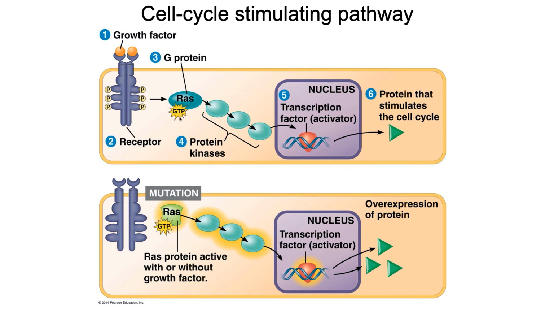Well, there are mutations in the gene that encodes the RAS protein that stops its ability to hydrolyze GTP. Remember, these G proteins, one of the important functions is that they can hydrolyze their own GTP, thus turning themselves off. And so the mutation in the gene that stops this ability from happening means that RAS is going to be turned on, thus turning on all of these go signals, go signals, go signals, even if there is no growth factor, even if there is no active receptor tyrosine kinase.